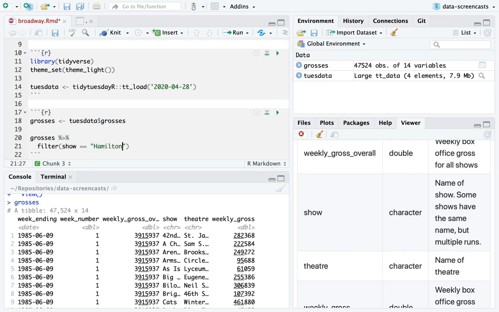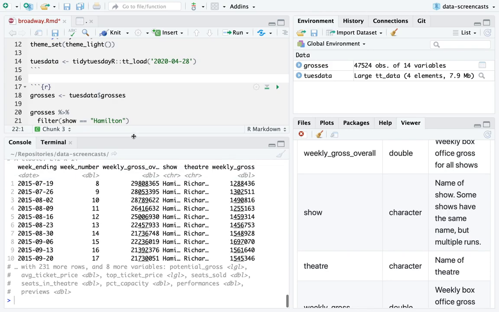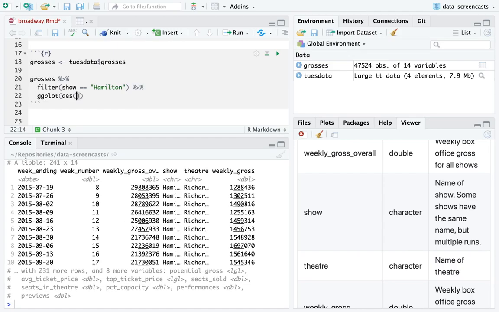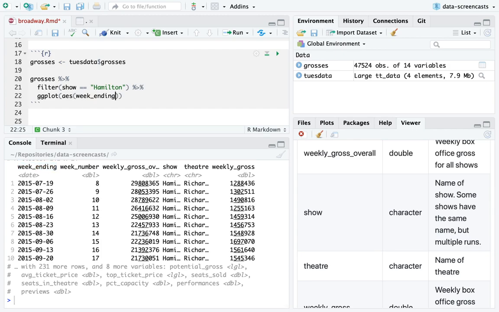So I'm going to do Hamilton. I saw it at the Public, and then saw it twice on Broadway. I'm a really big fan. And what I can then say is what was week ending and what was the weekly gross.